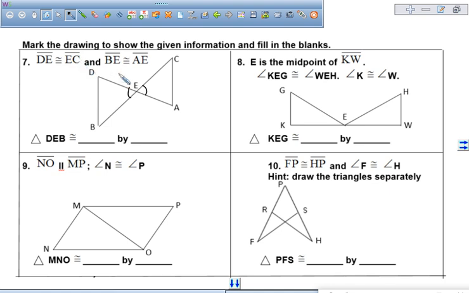We know that DE is congruent to EC. We know that BE is congruent to AE. So we've got a set of angles that are congruent, one set of sides, and a second set of sides. So this tells me that triangle DEB is congruent to triangle CEA. And we have two sides and the angle that's included, so it's by side, angle, side.